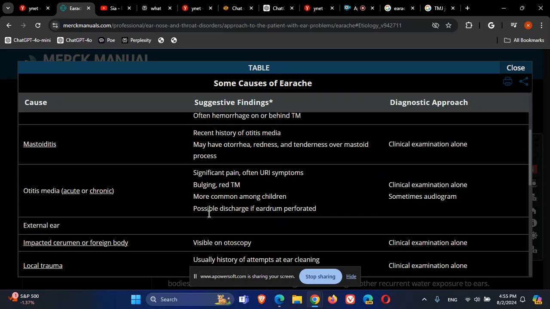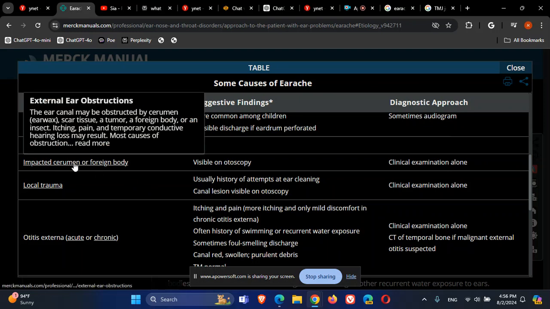Otitis media, as we said, acute otitis media, chronic otitis media, usually secondary to some obstruction of the Eustachian tube. The fluid accumulates and bacteria can go from the oropharynx through the obstructed Eustachian tube to the fluids in the middle ear and cause an infection, otitis media. We will see on otoscopy a bulging, red tympanic membrane, usually in children because they are more prone to infection. Maybe it's because the Eustachian tube is more horizontal and more prone to closure in them. I don't remember. Okay, so otitis media is usually treated with antibiotics.